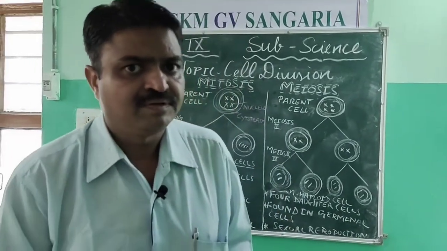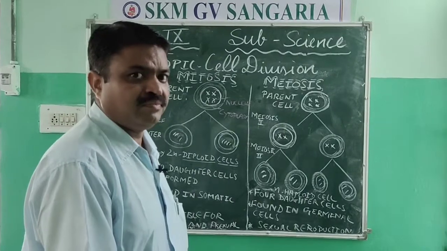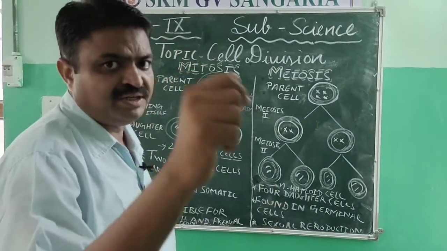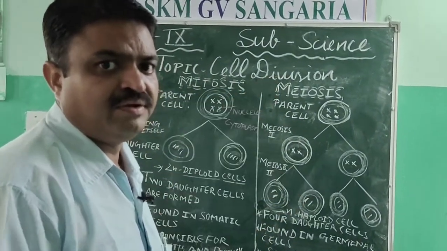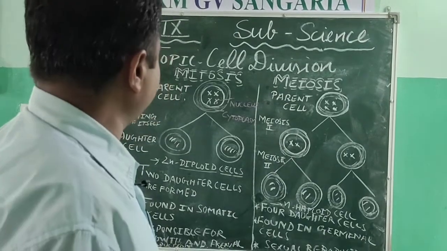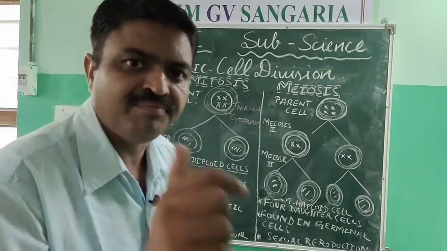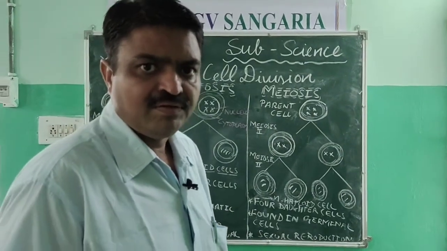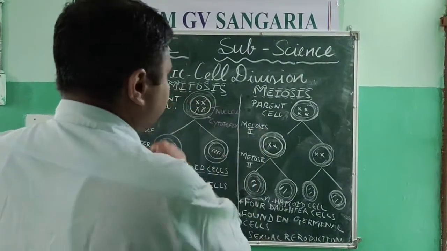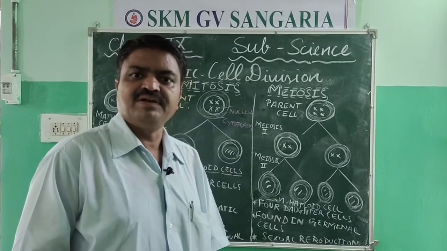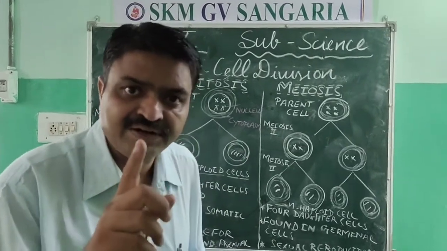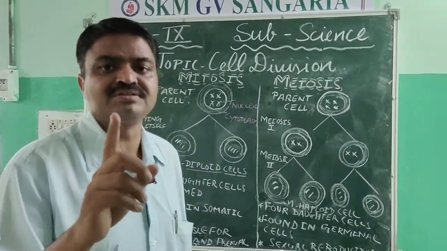Like the first division that takes place in our body in the form of cell division is mitosis, and second is meiosis. Mitosis is the cell division in which a cell is divided into two daughter cells.